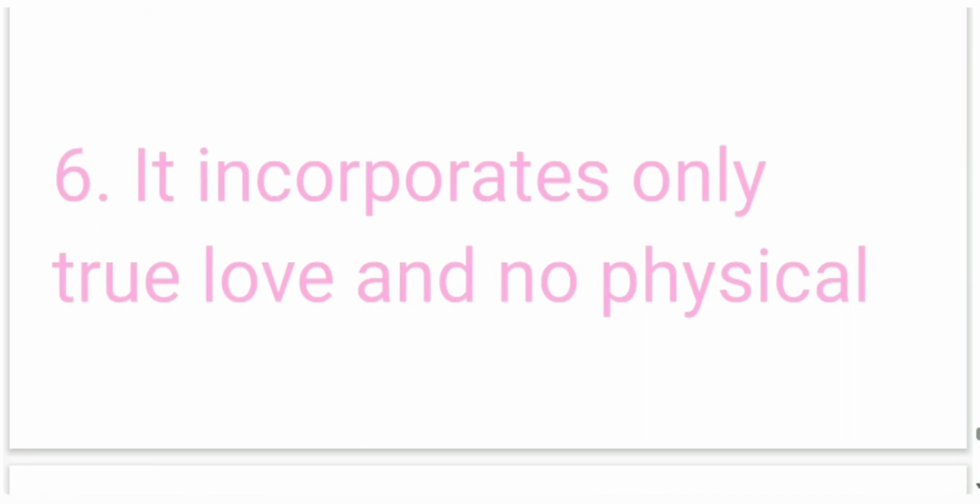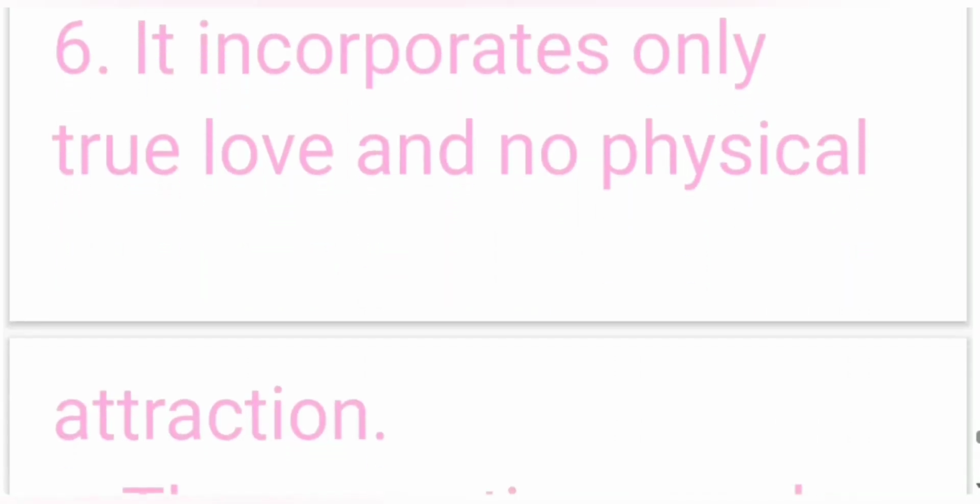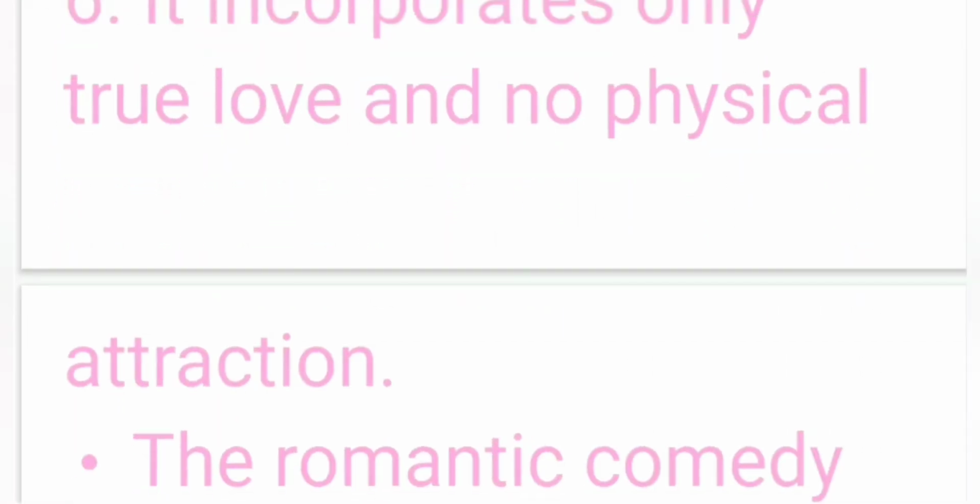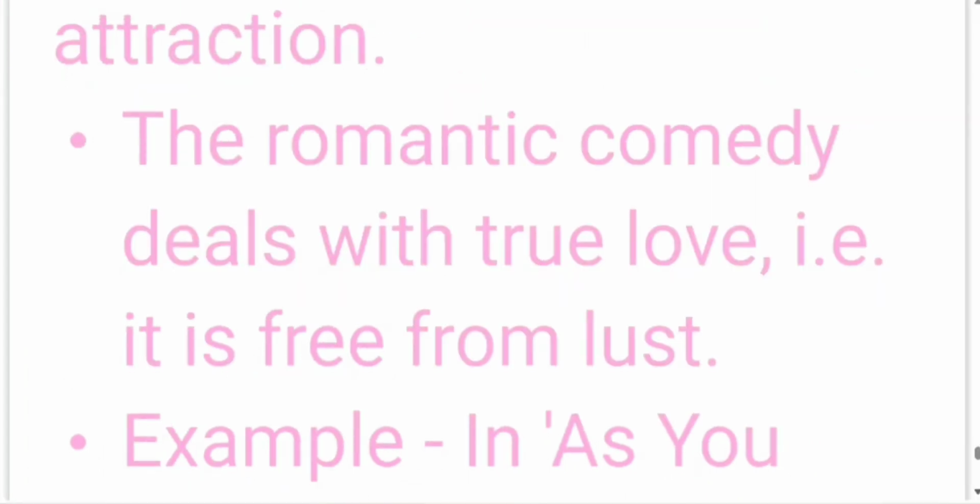It incorporates only true love and no physical attraction. The characters do not woo or pursue each other out of lust or physical attraction. It deals with true love, free from lust or any physical love.